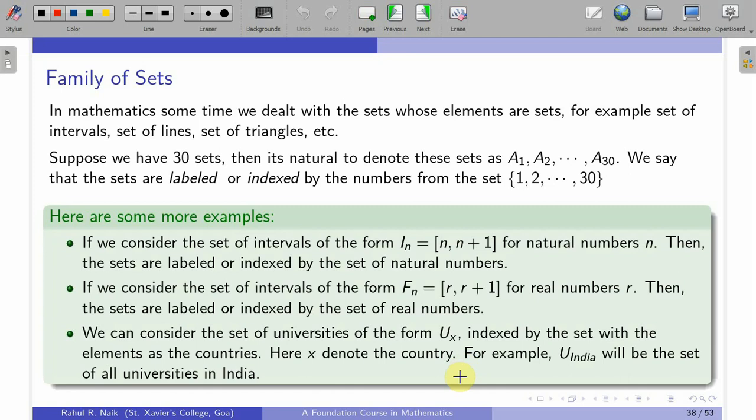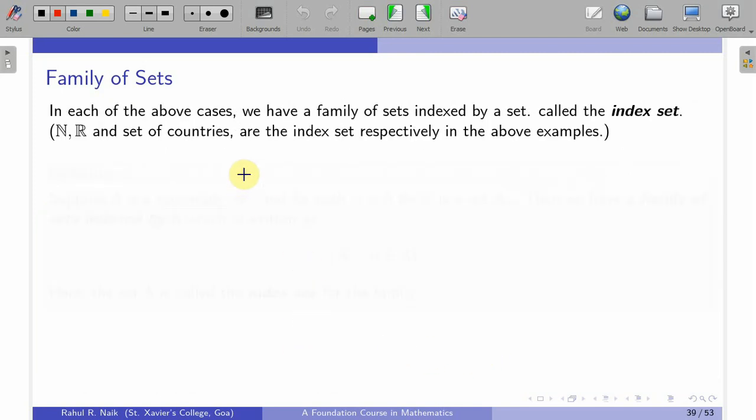And for example, again I can take U_USA, which will be the set of all universities in USA. In that way it would be easier if I take the index set as the set with elements as countries, and so we can write the collection as U_x, where x is coming from this index set. So in each of the above cases we have a family of sets indexed by a set.